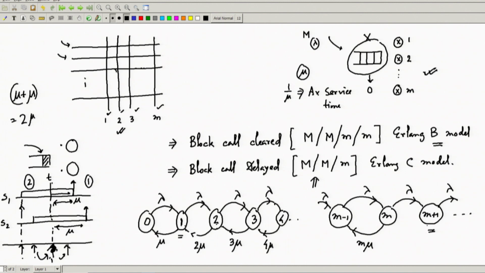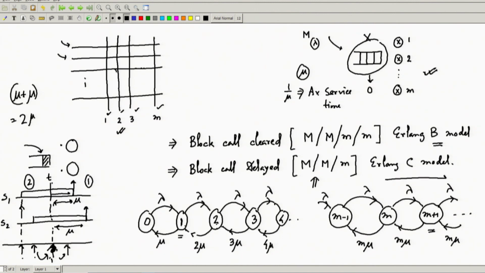Therefore, at m plus 1 also, only m servers I will have to account, because m servers are busy. With m into mu rate I can see that one server will become free. So this will still remain m mu, and all the higher ones will still remain m mu, because there are only m number of servers. At max, with m mu rate he can serve. So the departure rate will be at max m mu when all m are occupied.